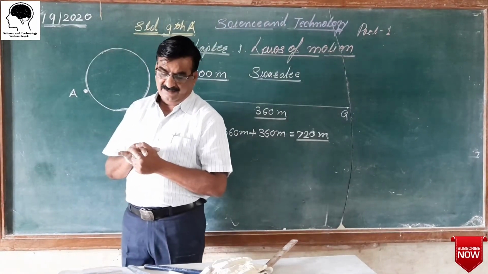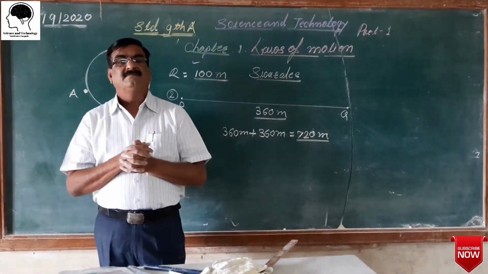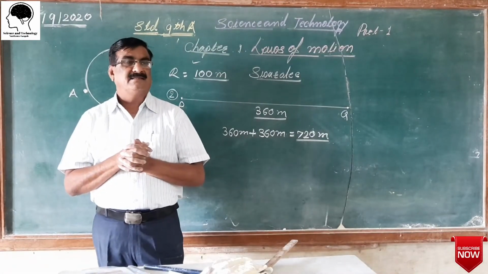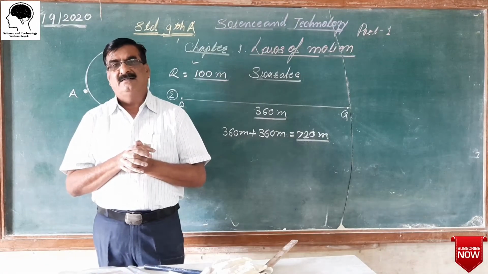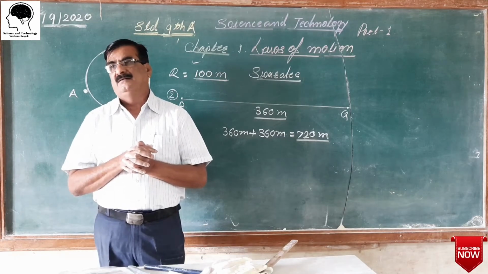When are they equal? When the path is straight, the displacement and distance are equal.